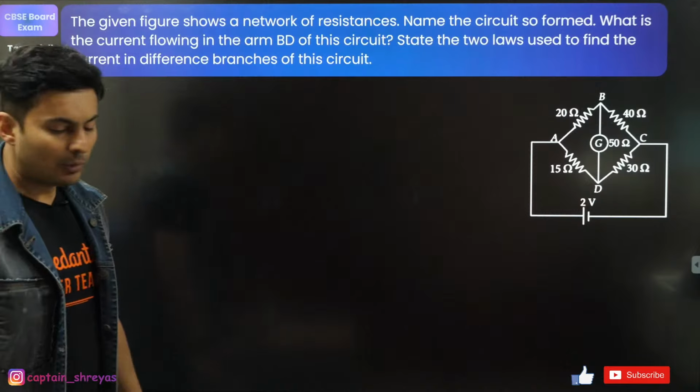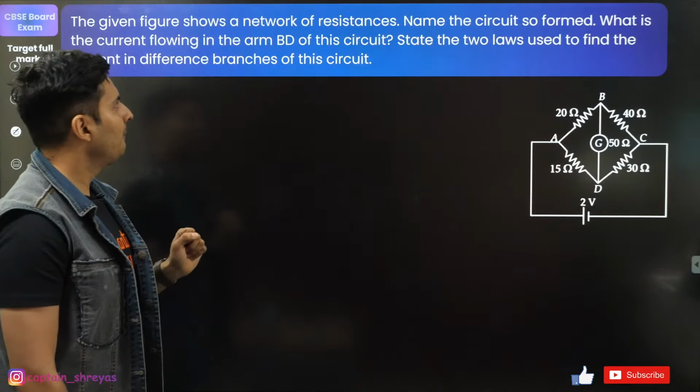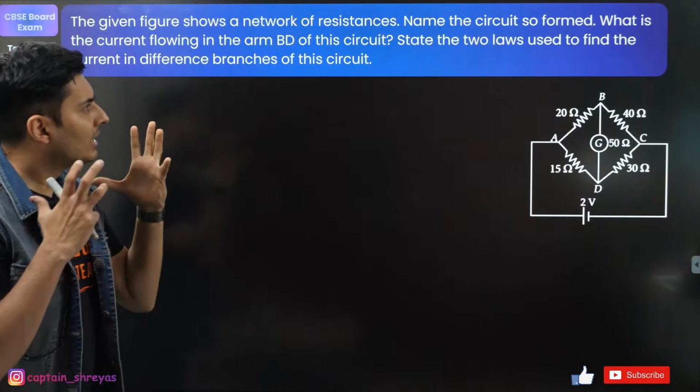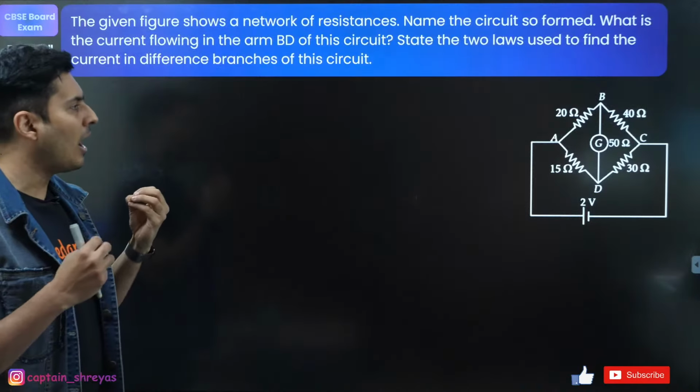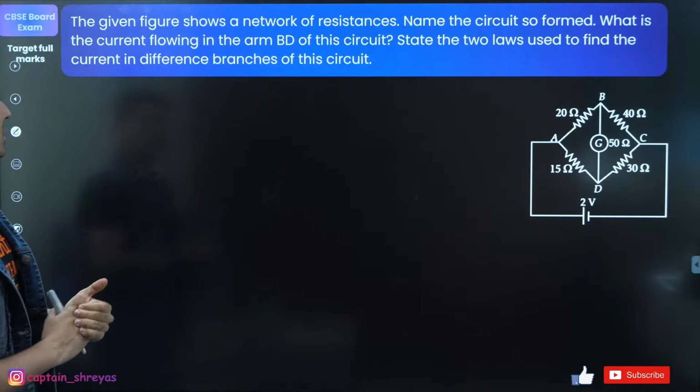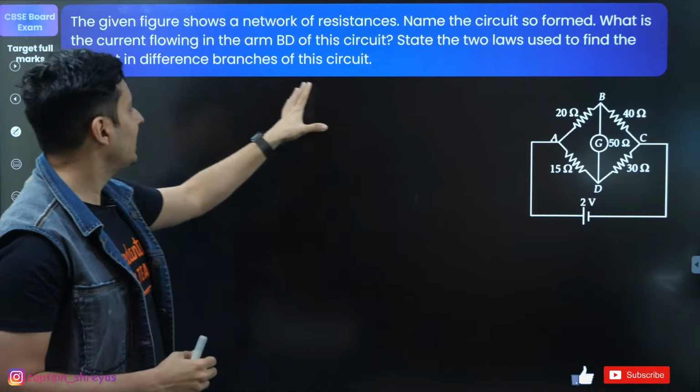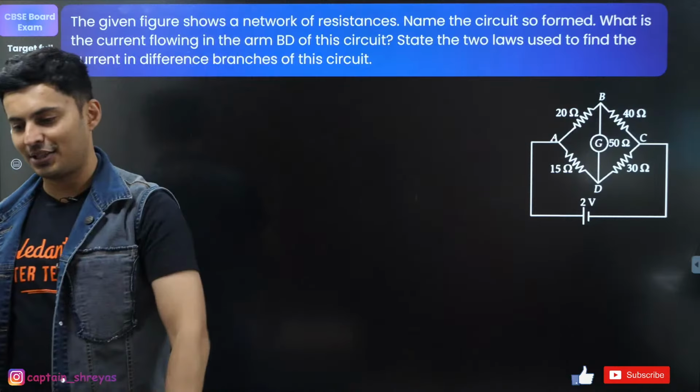Okay. So one more question, guys. In the given diagram of network resistances, what is the name of the circuit formed? What is the current flowing in the arm B to D? Which law is used to find the current in the different branches of the circuit?